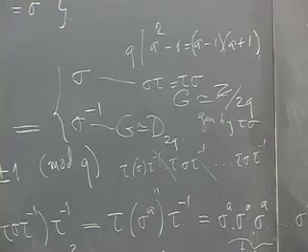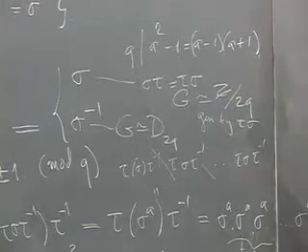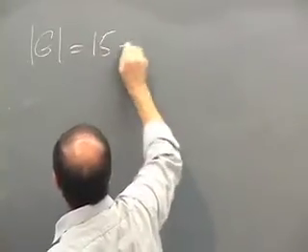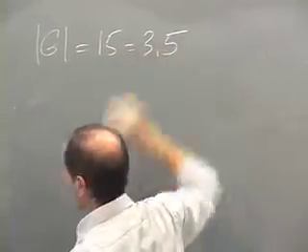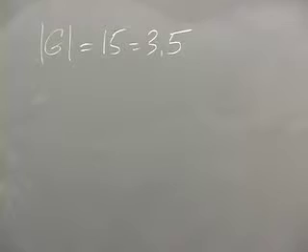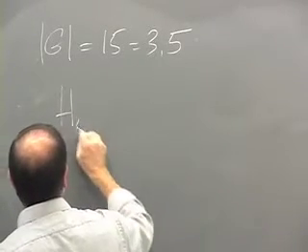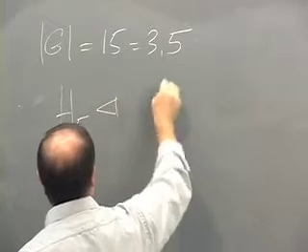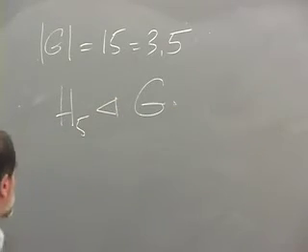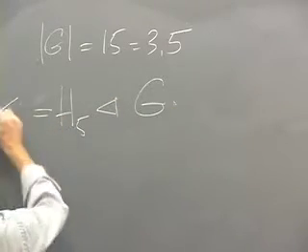Let's try order 15. OK, now we're going to do this argument, and I'll kill it for you. First of all, we have this normal subgroup of order 5 generated by sigma.